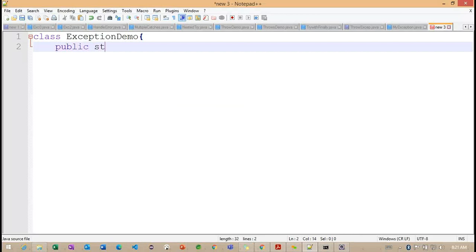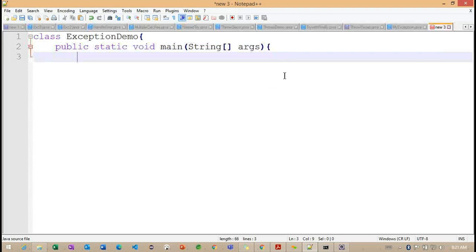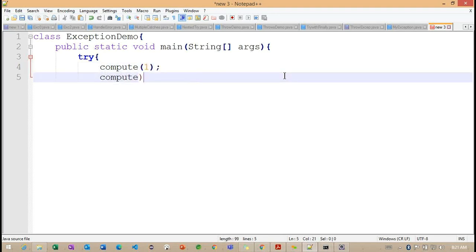Inside this particular exception demo, from this main method, now I want to work with the try block, and here I want to work with the compute method, which is expecting one value, and the same method I'm calling 2 times here, with 20.